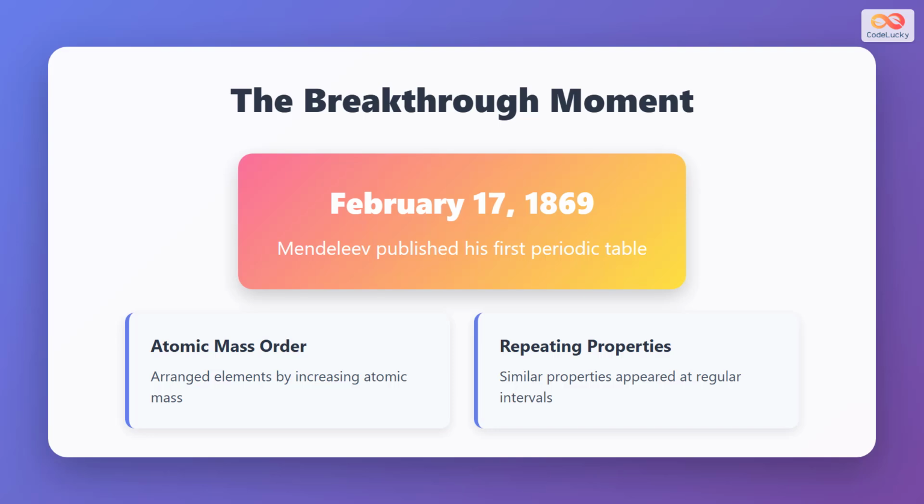On February 17, 1869, Mendeleev published his first periodic table. His revolutionary idea was to arrange elements by increasing atomic mass, which is the weight of an atom. As he organized the elements this way, something remarkable happened. Similar chemical properties appeared at regular intervals. Elements in the same vertical column behaved similarly. This repeating pattern, which Mendeleev called the periodic law, was the key that unlocked the mystery of element organization.